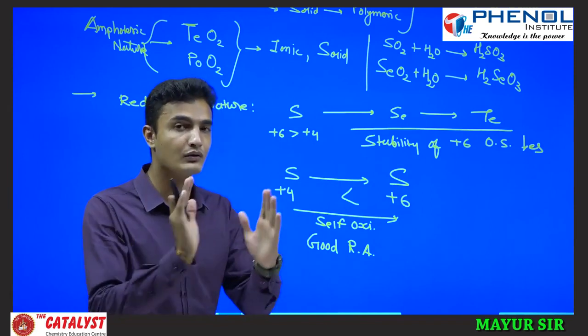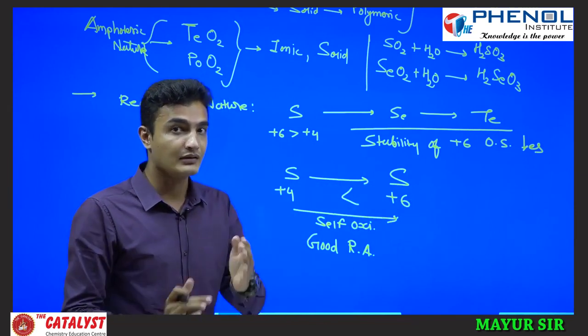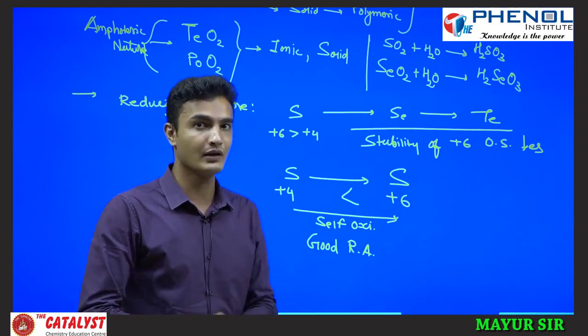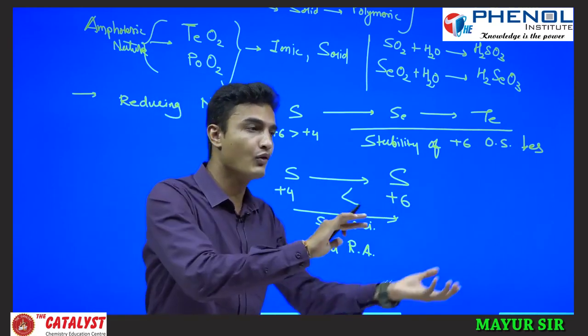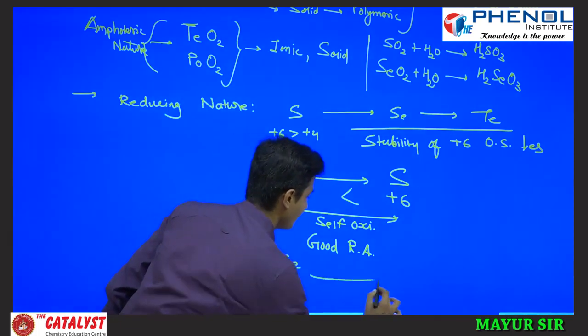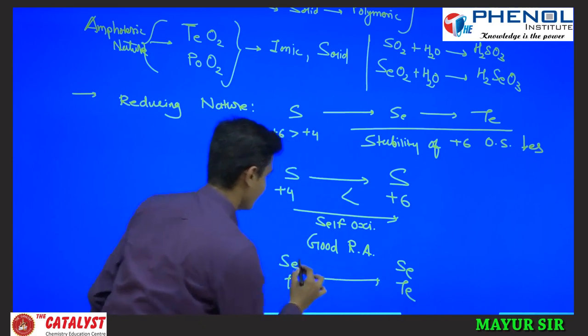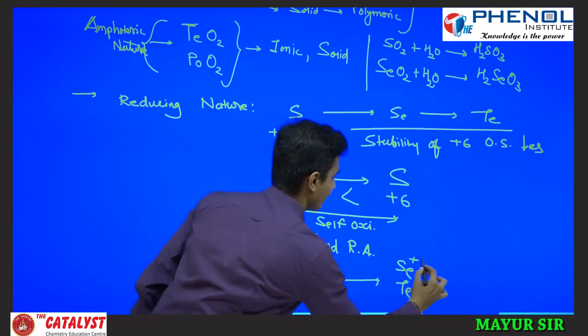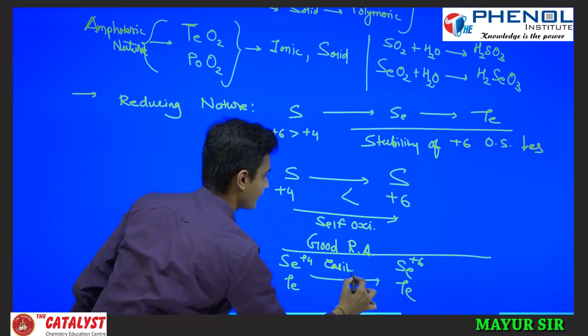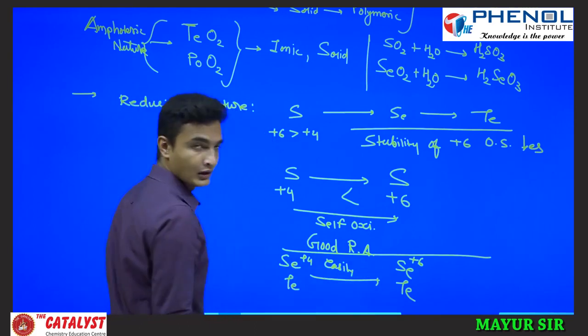But if you talk about selenium and tellurium, the +6 oxidation state stability decreases, so they will not easily go from +4 to +6.